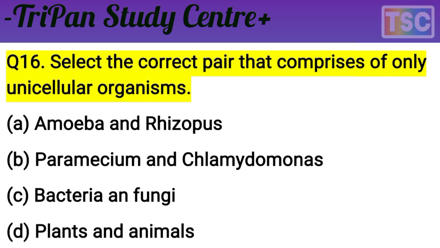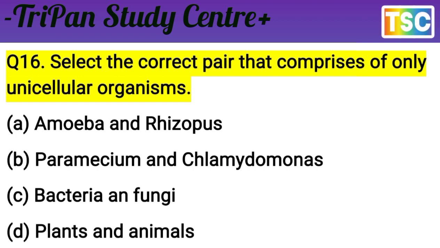Firstly, I give you a few seconds for this processing. Okay? You write the correct answer in the notebook. Let's check the correct answer of this question. Question is very clear here. Select the correct pair that comprises only unicellular organisms. You know that A option, amoeba and Volvox, is not a correct pair here.